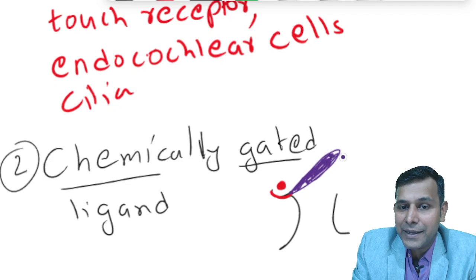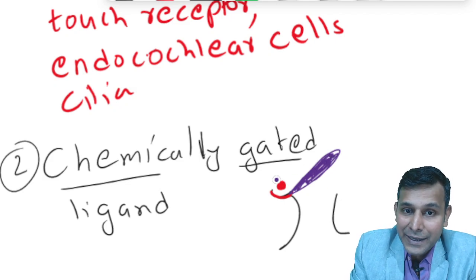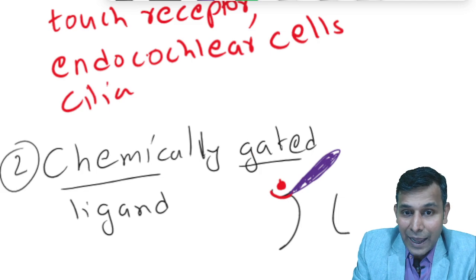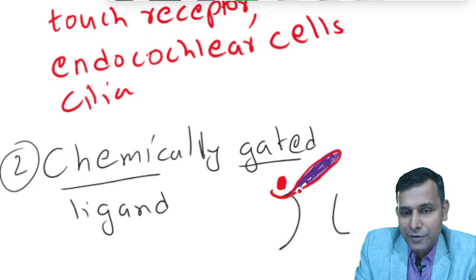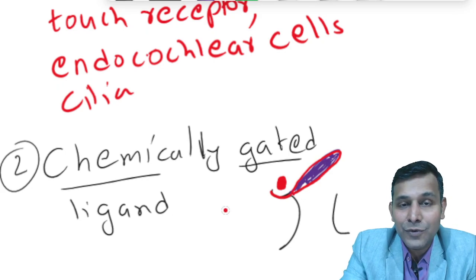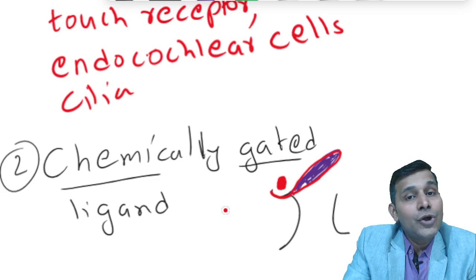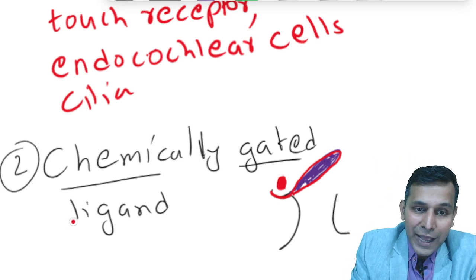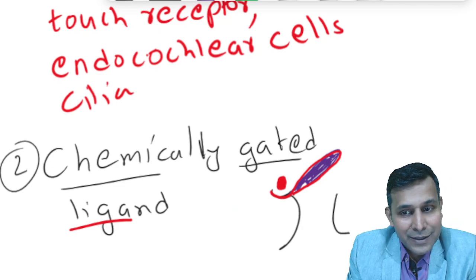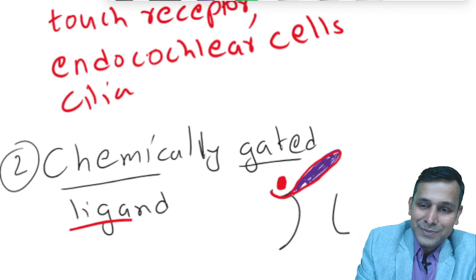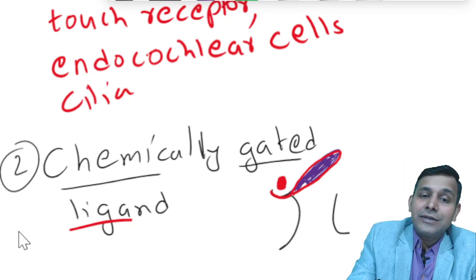So in chemically gated channels, binding of the ligand, remember, binding of a chemical opens the gates. And when the gate is open, again the substances move from higher concentration to lower concentration. So we have ligand gated channels or chemically gated channels.